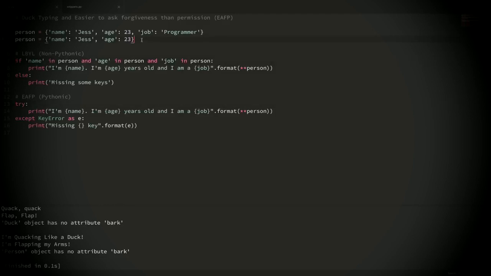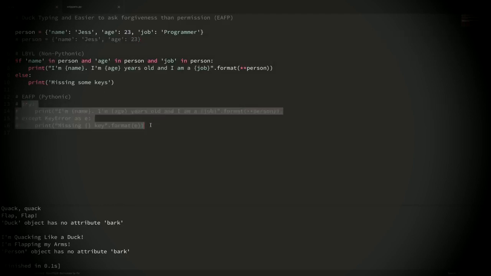So this is another small example where we have a dictionary, and I'm going to comment out this section here for now. So we have a dictionary that has a name, an age, and a job. And what we want to do is just print out the name, the age, and the job in this sentence here. And if any of these keys don't exist, then we just want to print out to the screen that we're missing some of these keys.